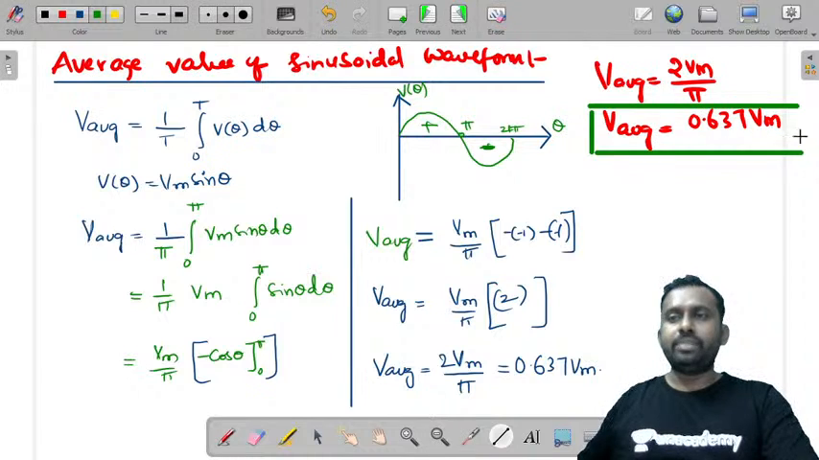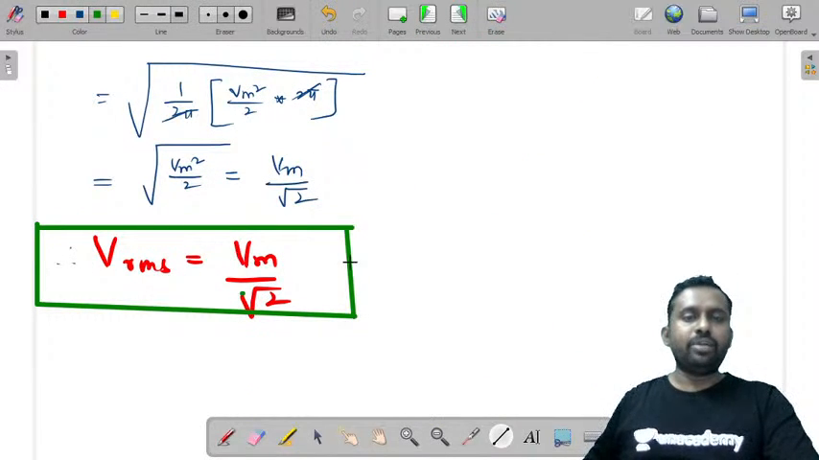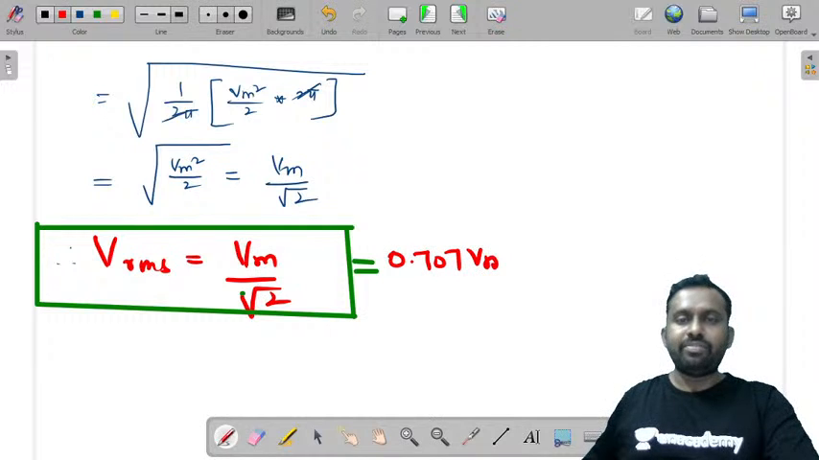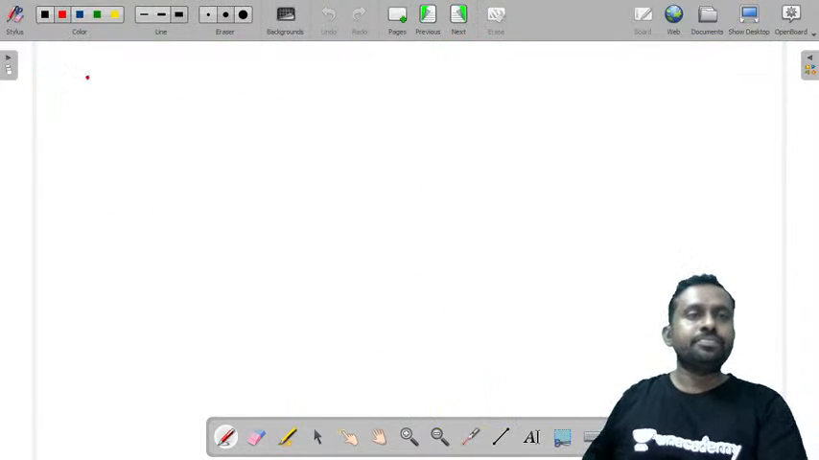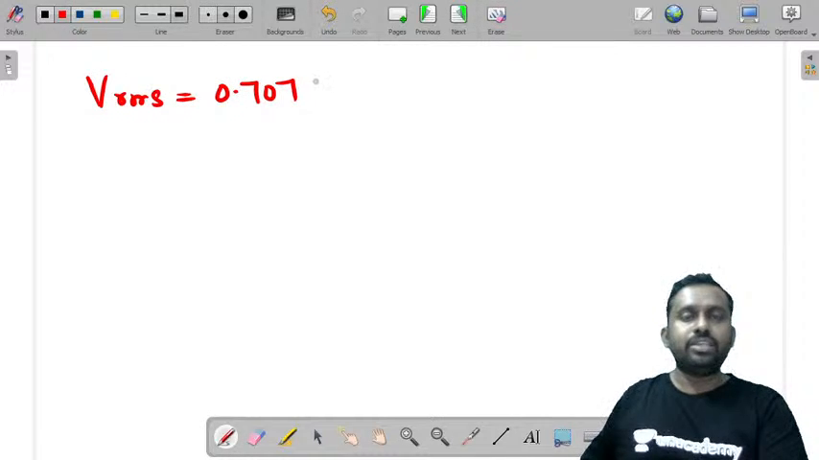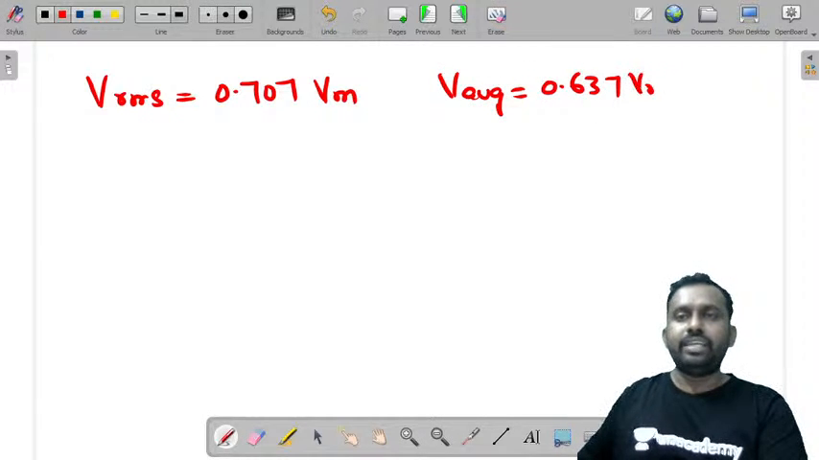Now with this information, let us try to find form factor and peak factor. Vm by root 2. What can you write as Vm by root 2? What is 1 by root 2? It is 0.707 Vm. So we know two values for a sinusoidal: Vrms is equal to 0.707 Vm and V average is equal to 0.637 Vm.